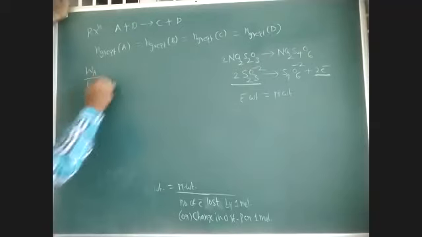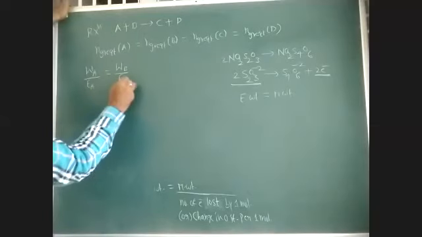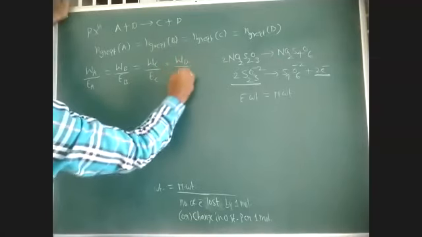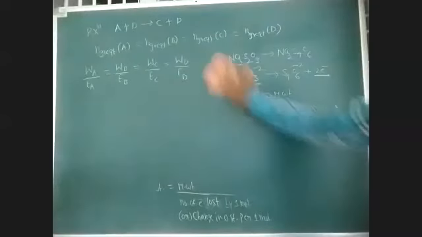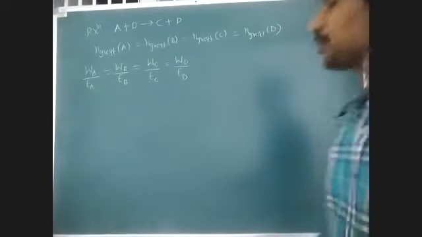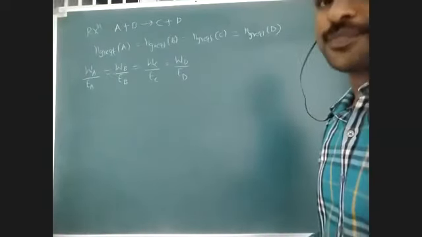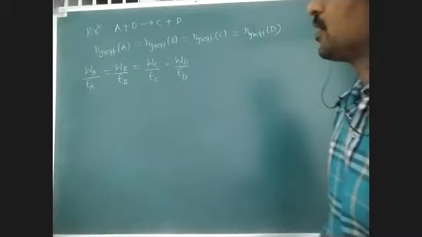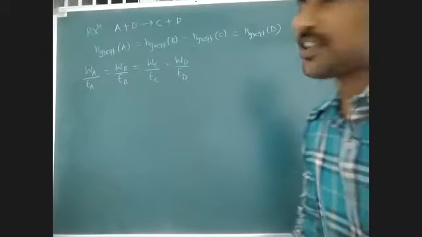So weight of A by equivalent weight of A is equal to weight of B by equivalent weight of B, weight of C by equivalent weight of C, weight of D by equivalent weight of D. So the number of moles may be different, but the number of gram equivalents is always the same. These are the various methods we have to express concentration.